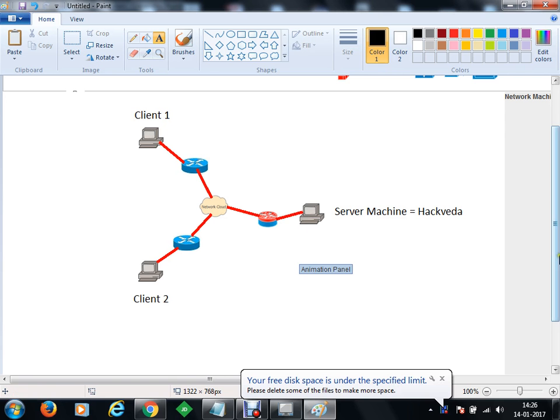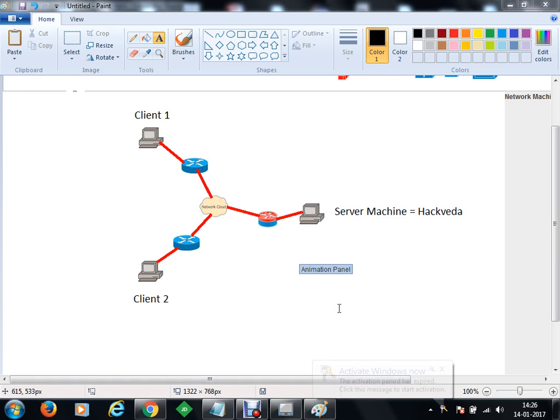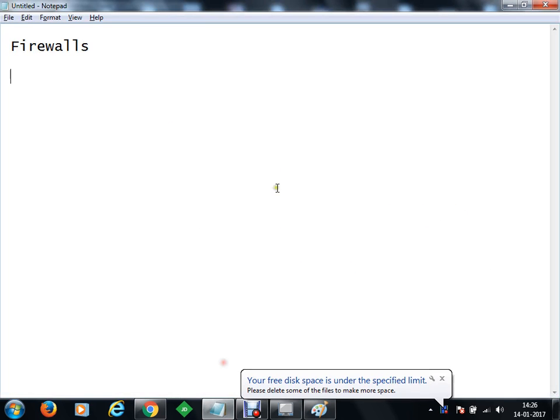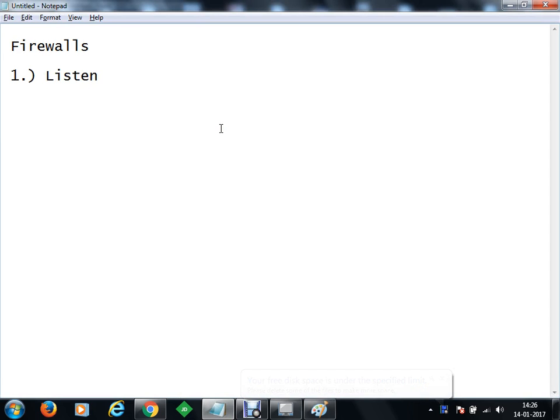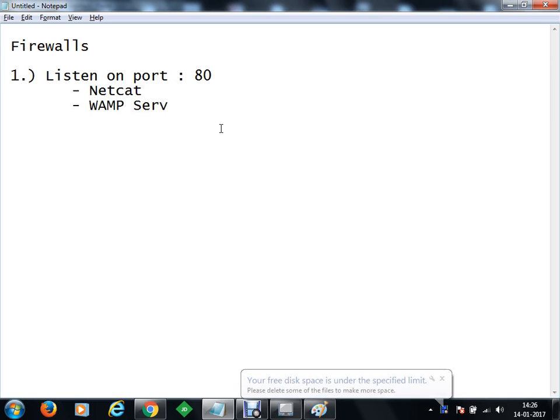Now, in order to do this, this is our structure. I will be connected to Hackweda, client 1 will be connected to any other network. Let's see what all we are going to do. First of all, I'm going to listen on a port. Let's say this port will be port number 80. In demo 1, I will use Netcat to listen. In the second demo, I can use a WAMP server, Windows Apache MySQL PHP.